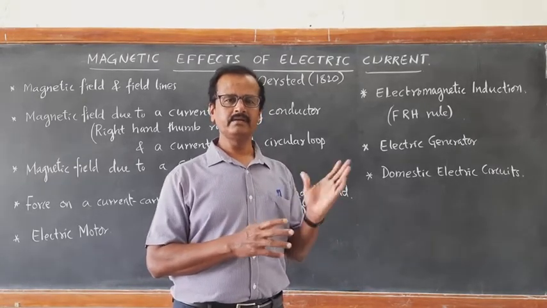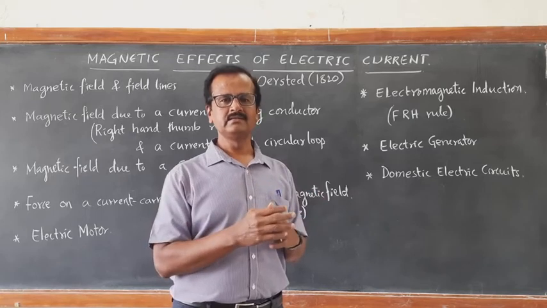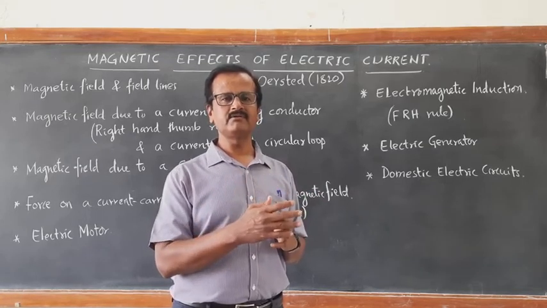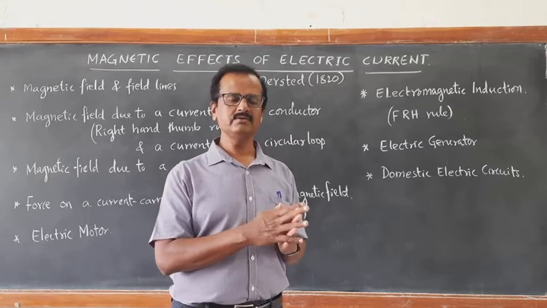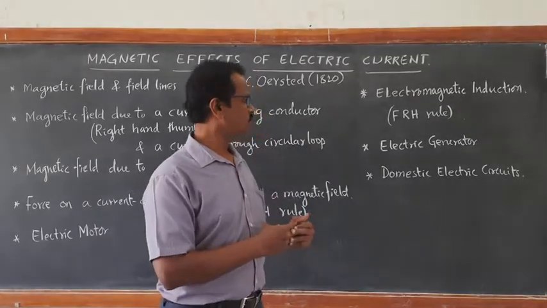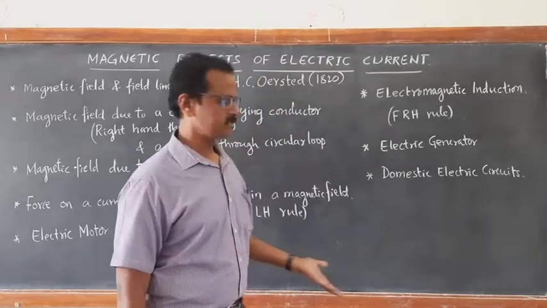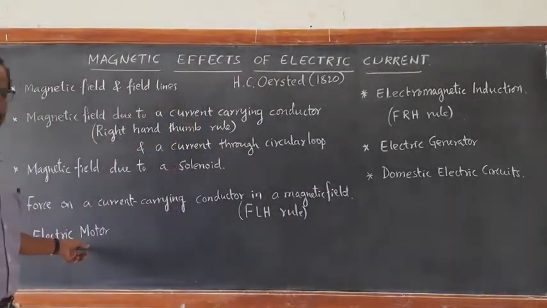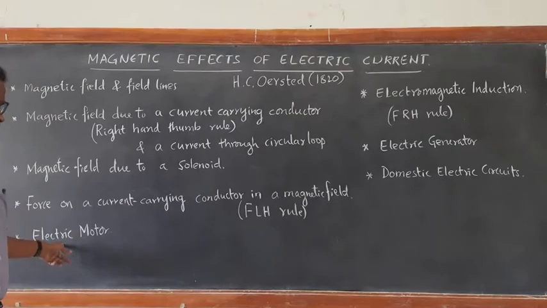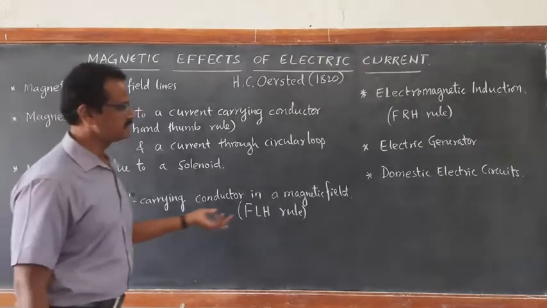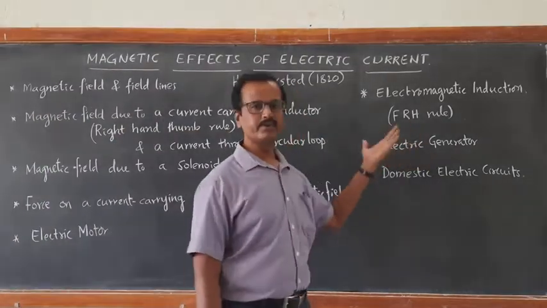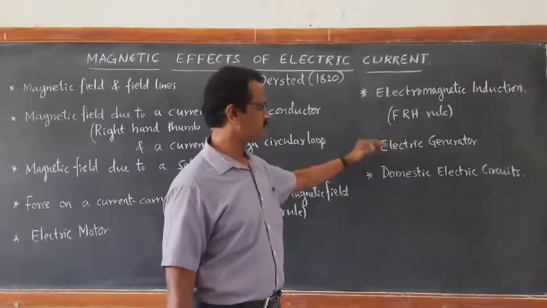In the gensets they use diesel, so the energy of diesel is converted into electric energy. That is the electric generator. It is just the reverse of the electric motor. Using electric current, the motor runs. Here, using the generator, we produce electricity.